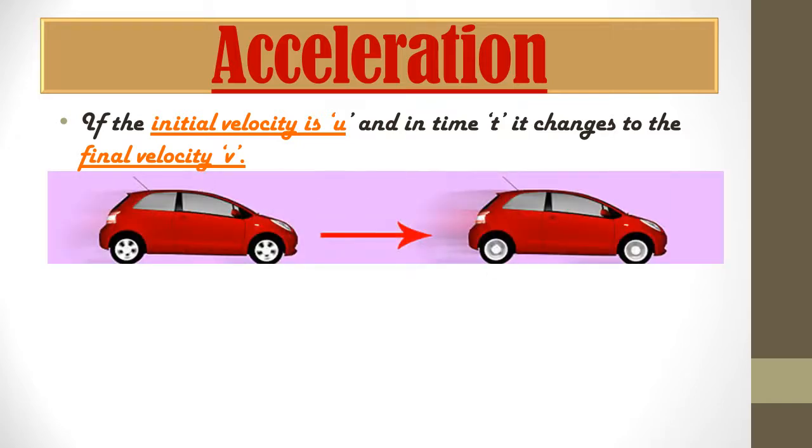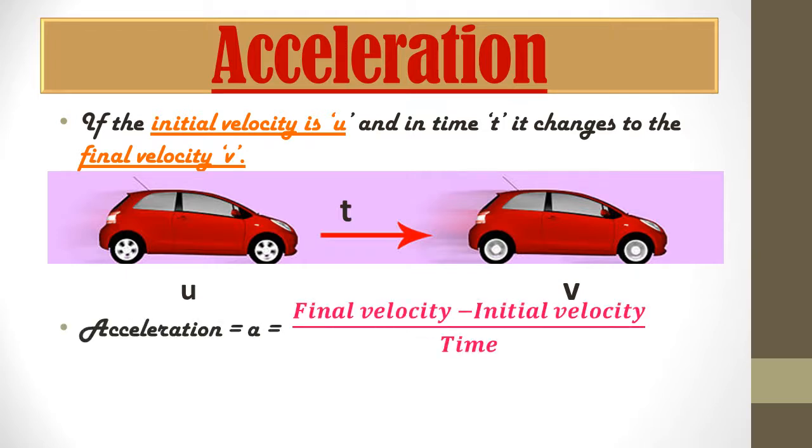Okay, so here you can observe the two cars. First, from left to right, it will start its journey from its left position. So that will be its initial velocity, from where it will be starting. Okay, and from where it reaches its final position, that is the final velocity of the object. Okay, and in time t. So acceleration is equal to a. This a is the symbol of acceleration. Okay, it is equal to final velocity minus initial velocity upon time.